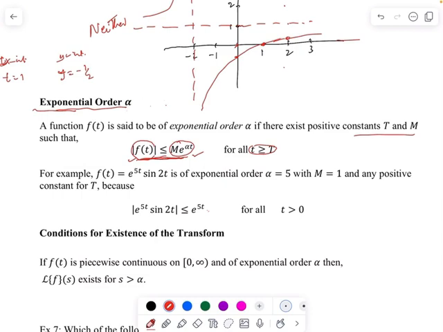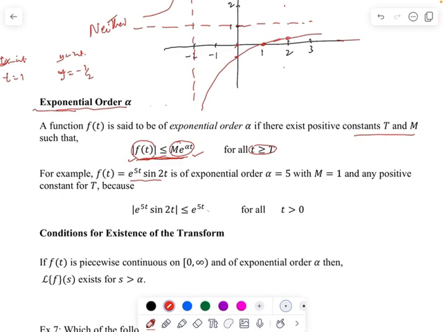Okay, so here is an example of a function which is of exponential order, and the alpha here is 5 and M is 1. Now when you are asked whether a function is of exponential order or not, you may just check whether there is an alpha such that e to the alpha t is bigger than the function we are looking at. And so we will see how we do the examples.